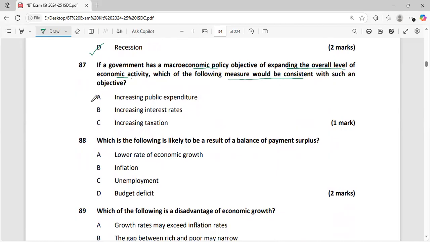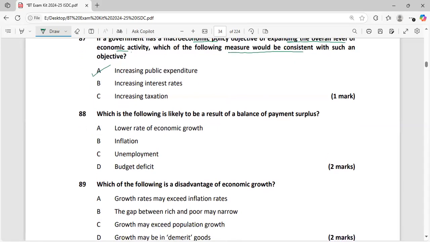Government expansion means increase in the public expenditure. When government incurs cost on public expenditure, it means government is going to allocate budget on development. Now government will engage different businesses to perform different activities. So it will create economic activity in the country.